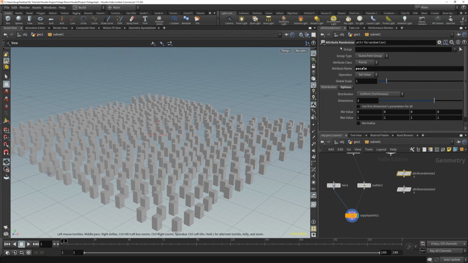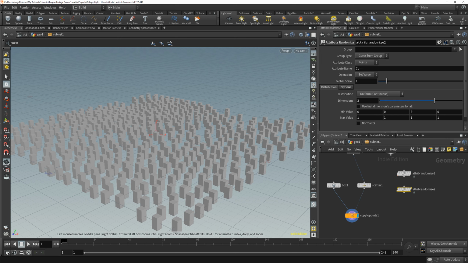This is a randomizer, so we're going to say go ahead and use uniform distribution. In this case it's a single float, so our dimensions should be 1. And the smallest we ever want it to be is, say, 0.3, and the biggest we ever want it to be is 1. So that should be good for that.